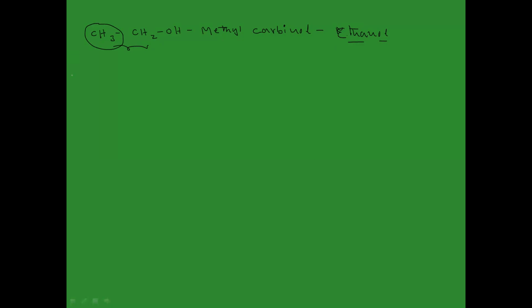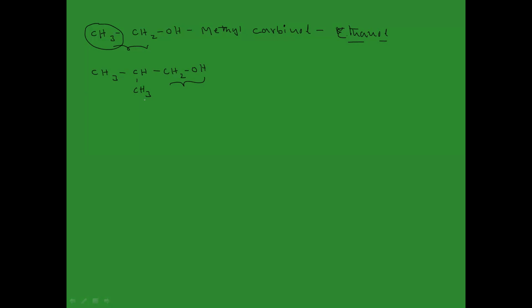Similarly, if you take another compound like CH3-CH(CH3)-CH2OH, this is a carbinol, and apart from the carbinol carbon we have three carbons.